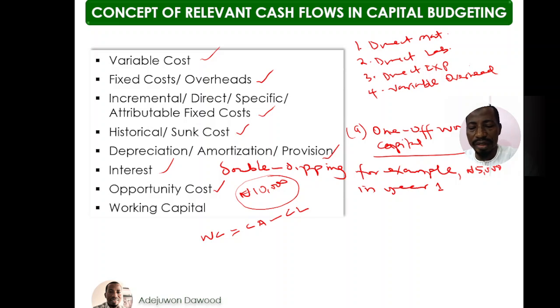The rule says that working capital should be treated as cash outflow in the year before the year of occurrence and recovered fully at the end of the useful life. Say, for example, the useful life of this project is 3 years. Therefore, I would then say year 0, year 1, year 2, then year 3. Okay?